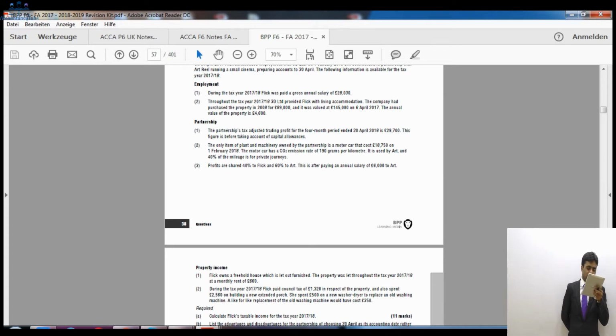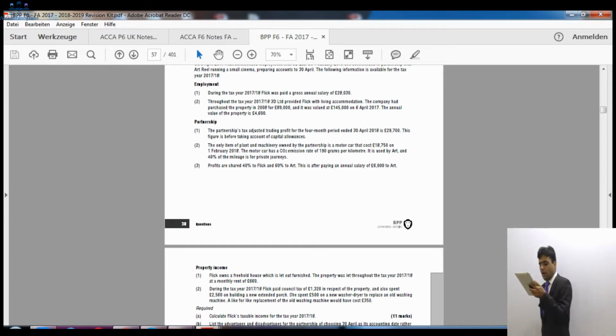Then it says during the tax year 17-18, Flick paid council tax of 1,320. So council tax will be deducted in respect of the property. Also spent 2,560 on building a new extended porch. Because it is a new extended porch, it will not be deducted. It is a capital expense. We only deduct the revenue expense, so it will not be deducted.